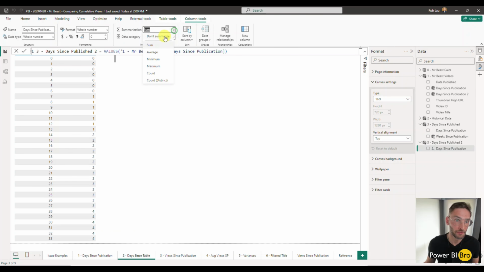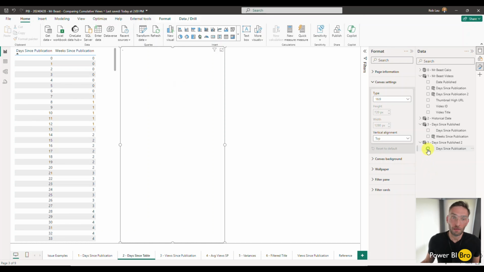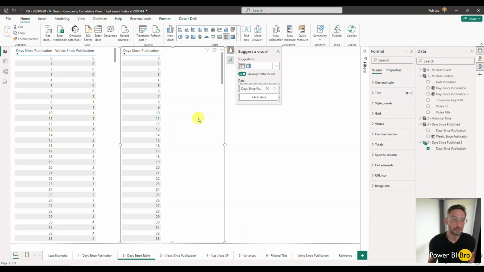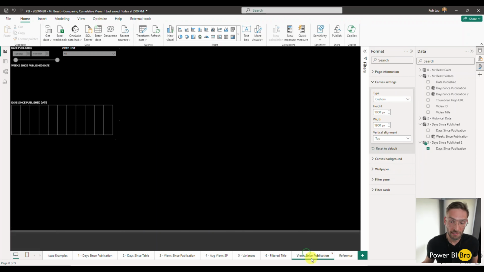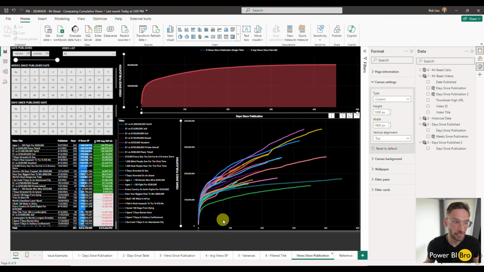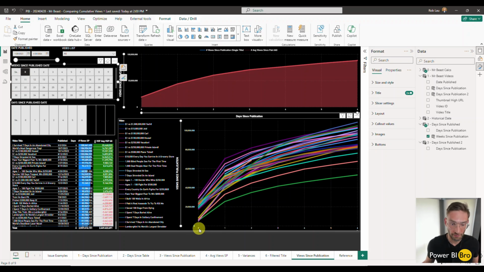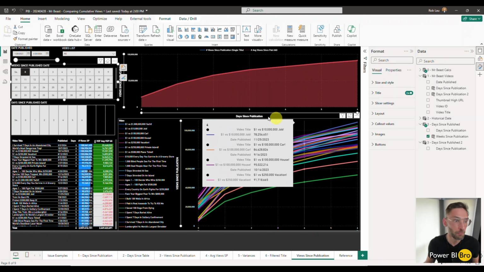So again, don't summarize, turn this off. It can be a whole number. Boom, add this in there, days since publication. But you'll see something that's kind of cool is you might not want to see every single day, and maybe you want to group things by week. So like this, for example, week 0, here's the day, 0, 1, 2, 3, 4, 5, 6. Here's how they're rocking. Here's what's top performing, low performing.